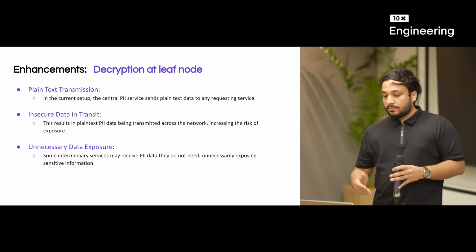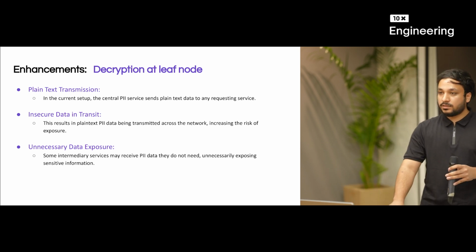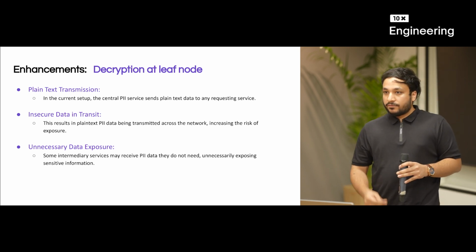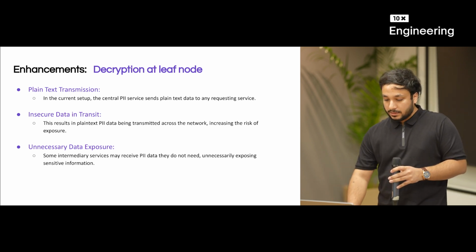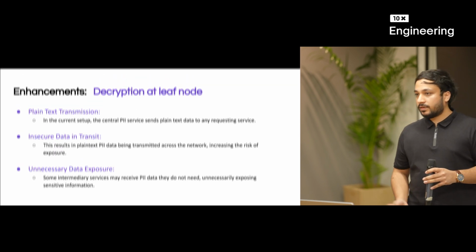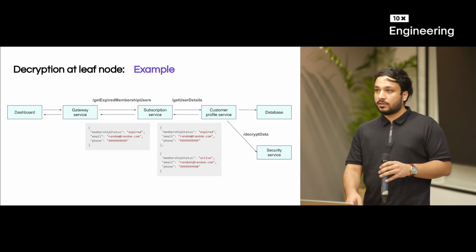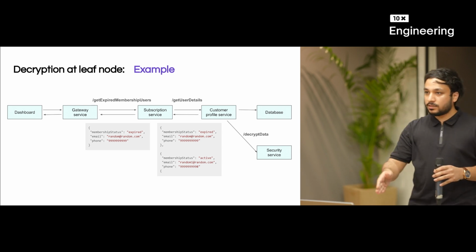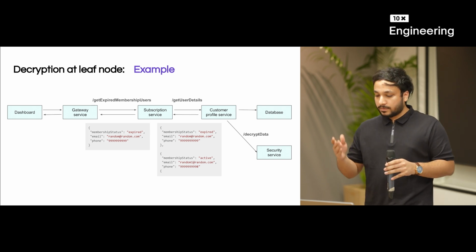So in the current setup, PII services send plain text data to any requesting service, right? This creates insecure data in transit. If someone gets your network access, he can get the data from the TCP dump or whatever it is, right? Also unnecessary data exposure. You don't need it, so why send it? So let me give you an example. Let's say you have a dashboard, and on that dashboard you want to show a list of all Urban Clap customers whose membership has expired, UC Plus membership has expired.